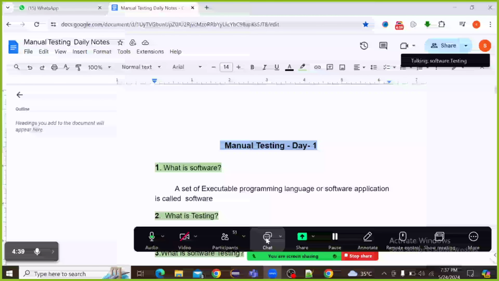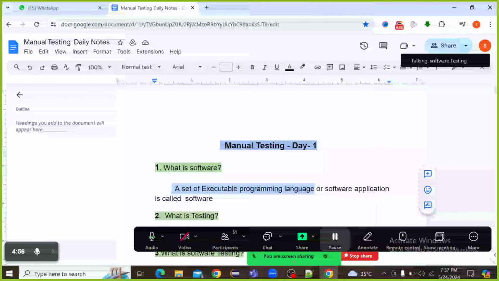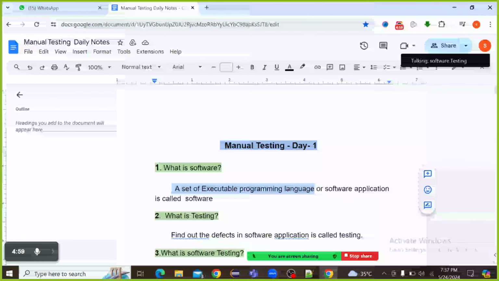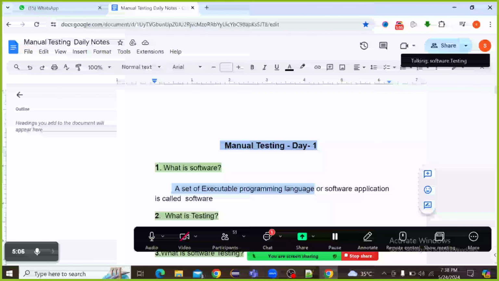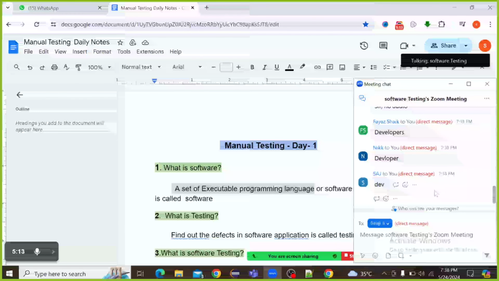So these software applications are developed by the developers. How will they develop? A set of executable programming language. Who will develop these software applications? For example, Flipkart application, WhatsApp application, Instagram application. Developers will develop these software applications, right?